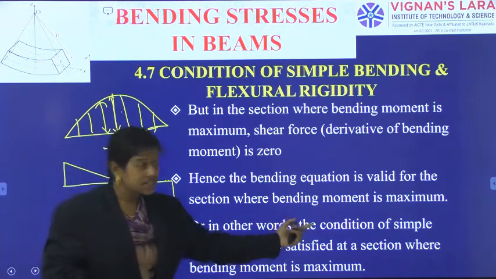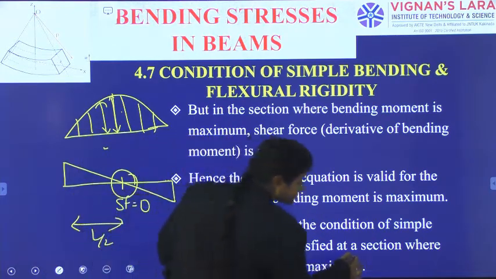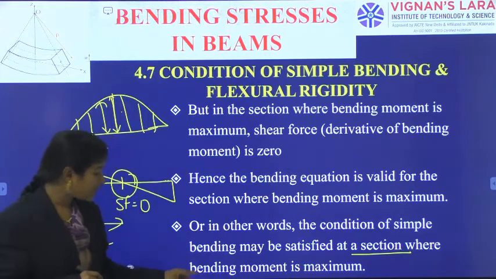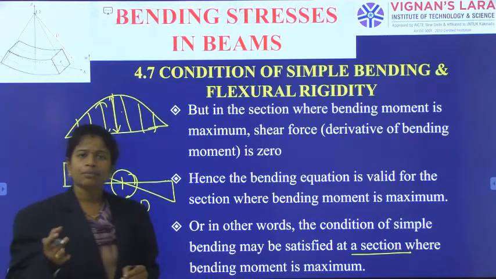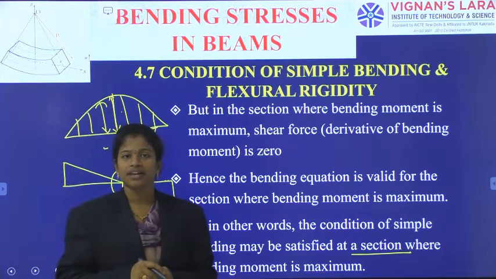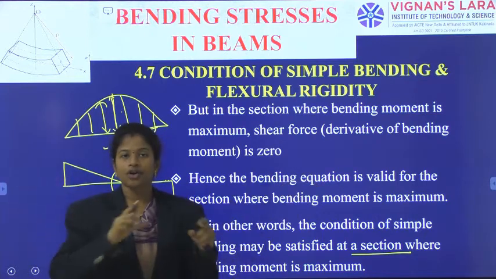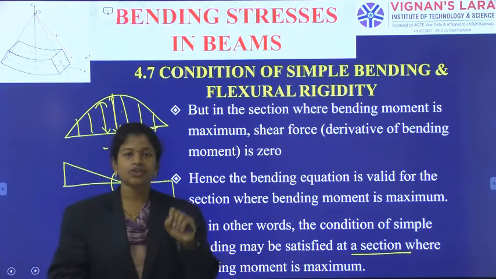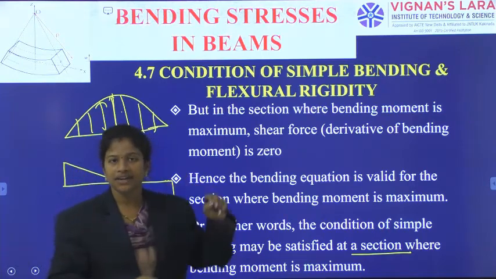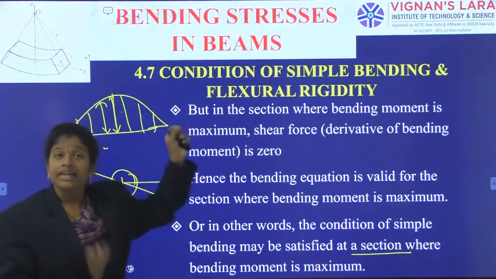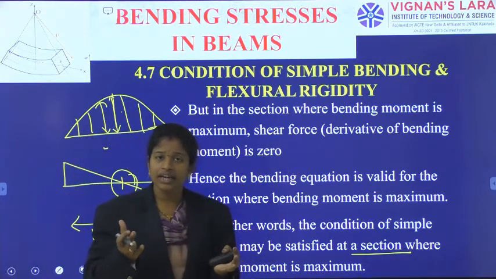Or in other words, the condition of simple bending may be satisfied at a section where the bending moment is maximum. Generally, for every segment we have taken an example for pure bending. Considering the overhanging beam with point loads on this side and that side, in between we have zero shear force and constant bending moment. That segment only is valid for the pure bending theory. But in practical cases, we will not have zero shear force in every segment.